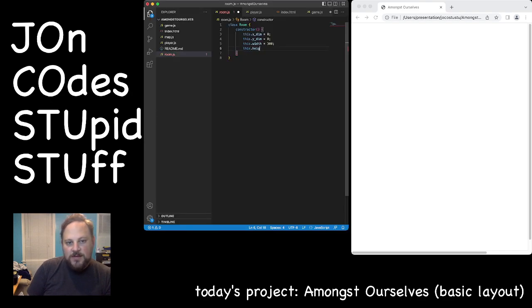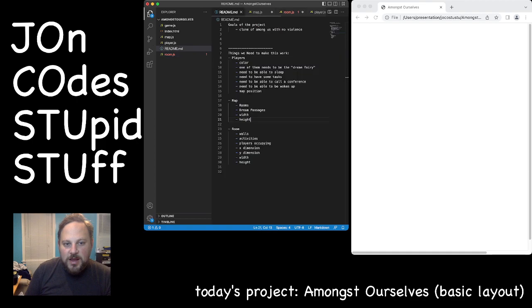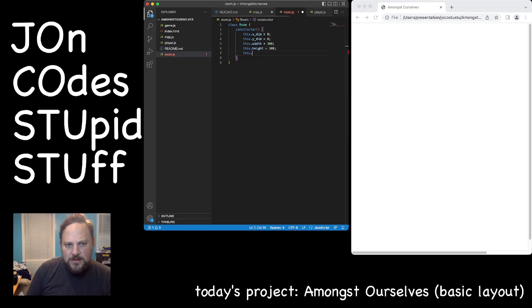This dot height equals 300. This dot. Did we say that was an occupant? Or did we say that that was a person? That was yeah. That's map position is a player thing. So we have, oh, but we have players occupying. I guess we could do that. Yeah. All right. Nothing for now, but we'll update that in a minute.